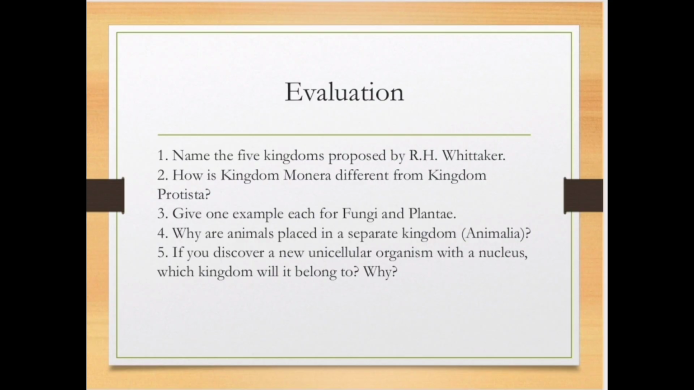The second question is, how is kingdom Monera different from kingdom Protista? The third question is, give one example each for Fungi and Plantae. The fourth question is, why are animals placed in a separate kingdom, Kingdom Animalia? And the last question is, if you discover a new unicellular organism with a nucleus, which kingdom will it belong to? And give the reason. These are the 5 questions.